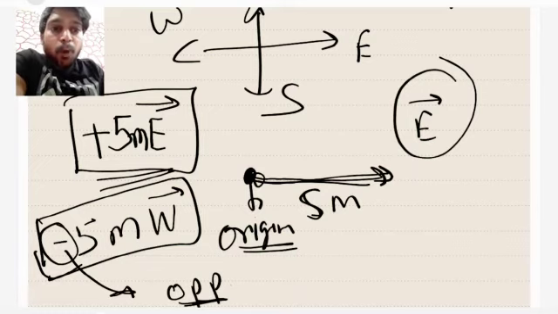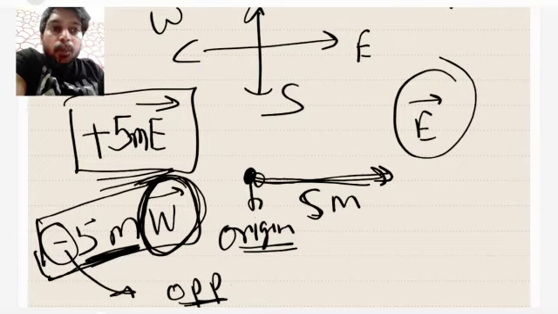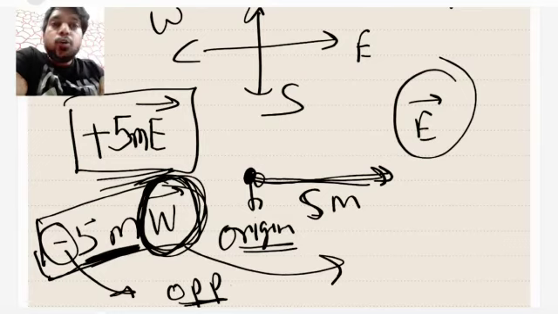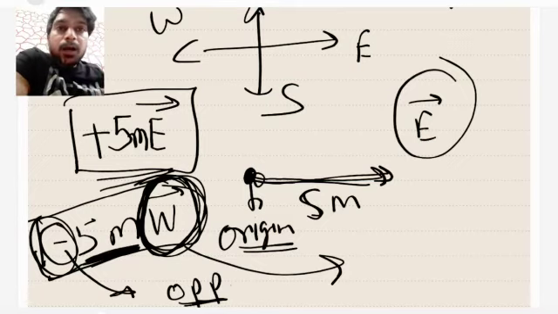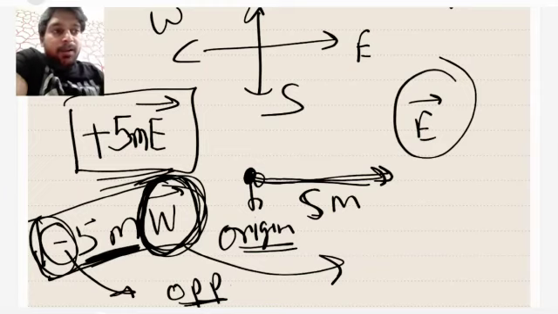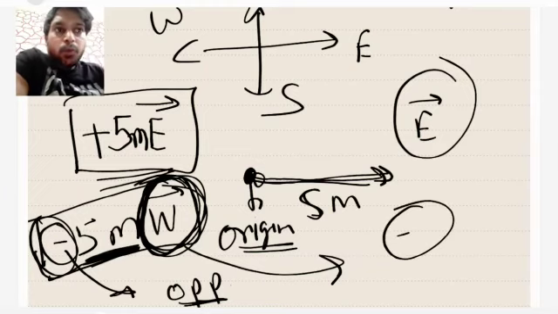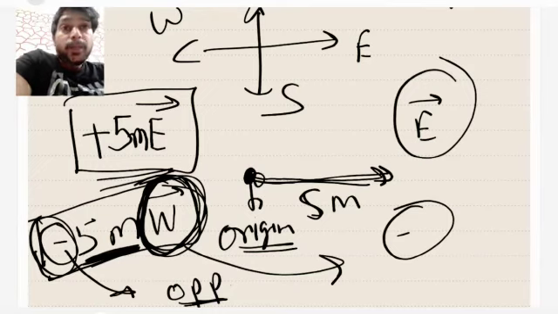That means the boy has moved 5 meter opposite to the west direction, and that is towards east. Is it clear? The minus sign indicates the opposite direction. Whatever direction you are considering as positive, the direction opposite to it will be negative.